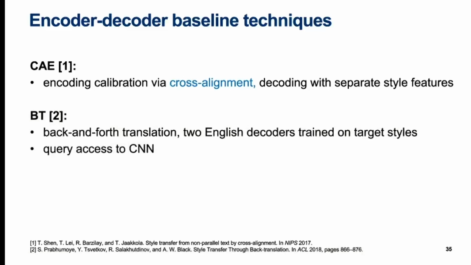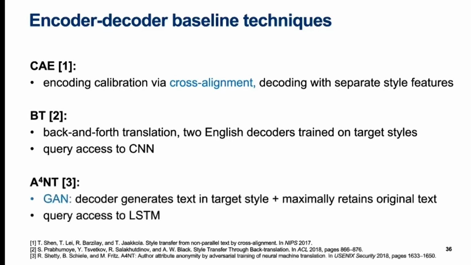Back translation or BT is similar to CAE, except instead of cross-alignment, it uses back and forth machine translation for attempting to align the encodings from 2 target styles. For determining the style, it queries a CNN classifier that we also used as an auto-profiler in our experiments.